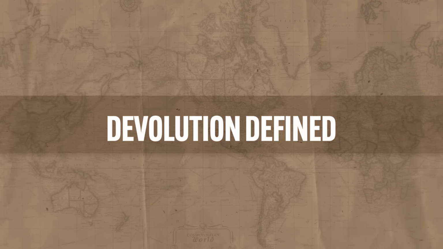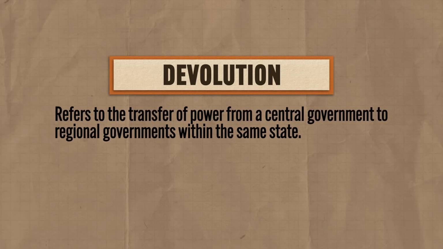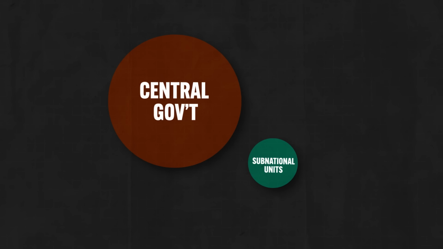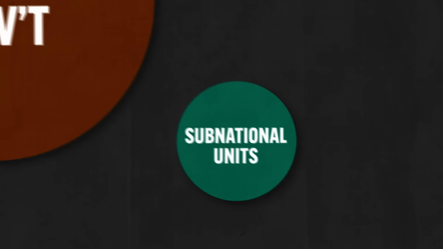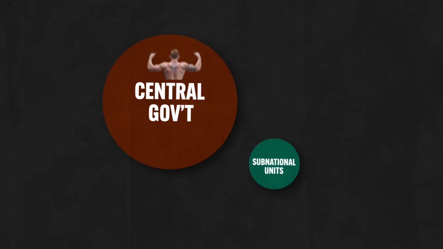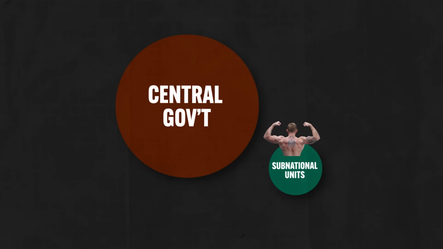So if we're gonna talk about devolution, then you better know what it means. In political geography, devolution refers to the transfer of power from a central government to regional governments within the same state. Now recall from the last video that states, whether they're organized in a unitary or federal fashion, are made up of a central government and some number of subnational units like provinces or states, etc. So devolution occurs when power is transferred from that central government, making it weaker, to those subnational units, making them